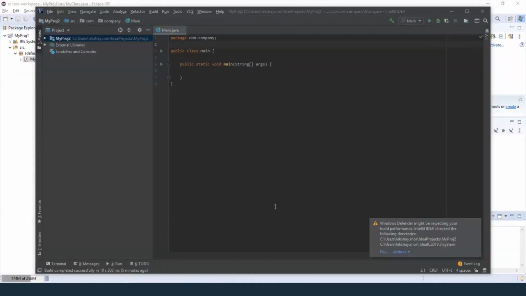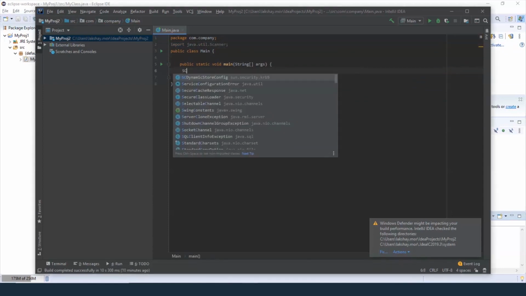So now we're going to create a simple program through which, based on the user's input, we can determine whether a number is even or odd. So first we're going to import the package scanner through which we can take the user's input. Next, let's go inside here. Let's create the variable reader.